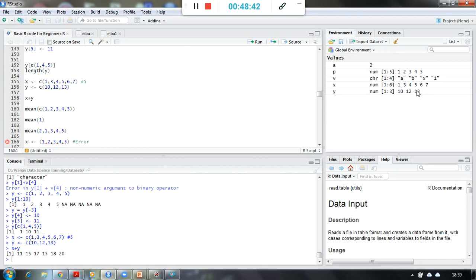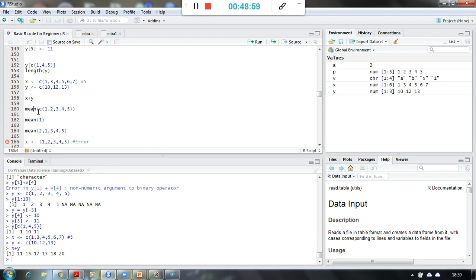right? So you see here 10 plus 1 is 11, 12 plus 3 is 15, 13 plus 4 is 17. So again 5 plus what will be there? Of course 10. So 5 plus 10, 6 plus 12 and 7 plus 13. Okay, so this is how it will work.